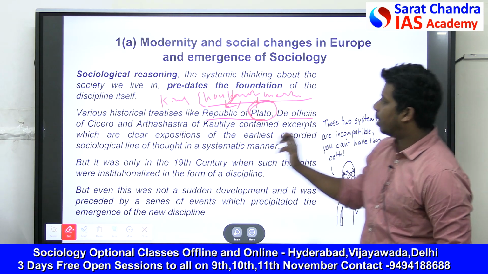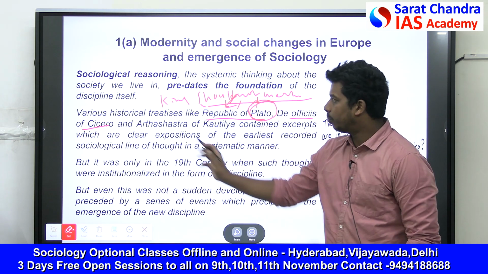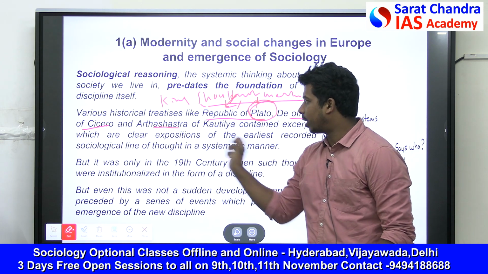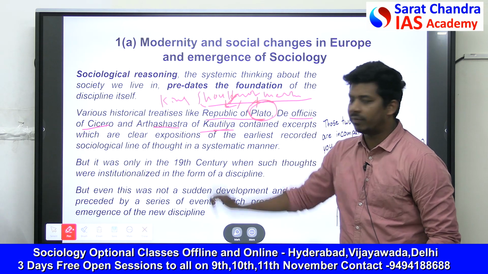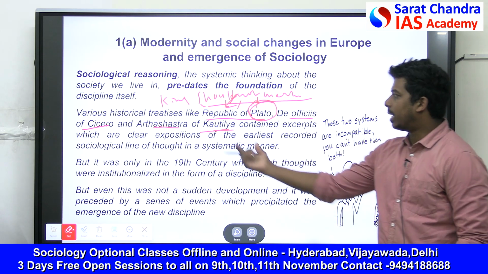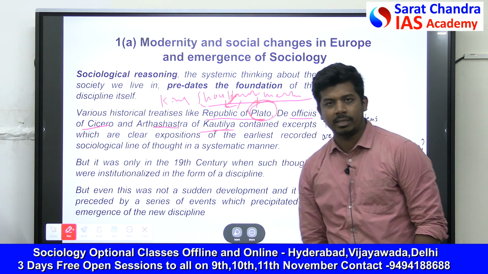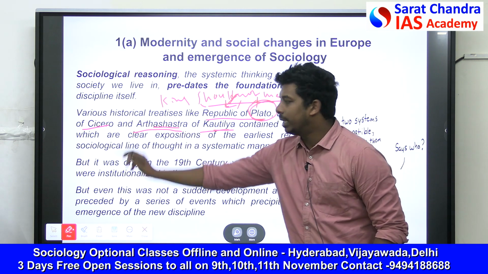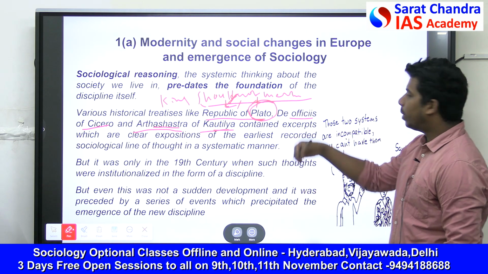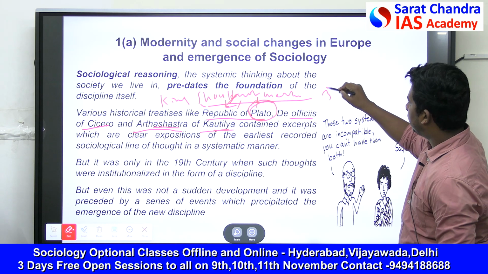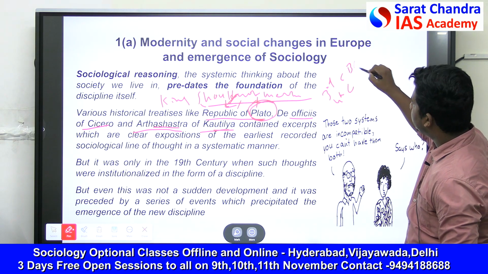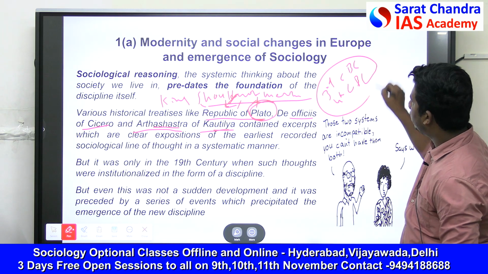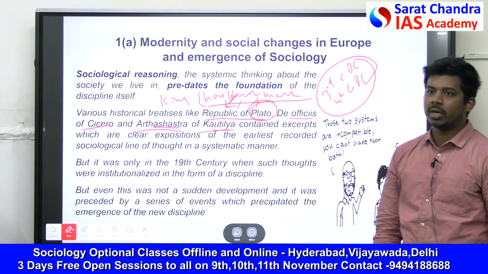De Officiis of Cicero. And a more closer one, Arthashastra of Kautilya. So Kautilya or Chanakya, both refer to the same person. So this Chanakya wrote a book called Arthashastra. In Arthashastra also, he analyzes the Mauryan period of the 3rd century. In the 3rd century and 4th century BC, in ancient history, you will read about the Mauryan kings, Chandragupta Maurya.